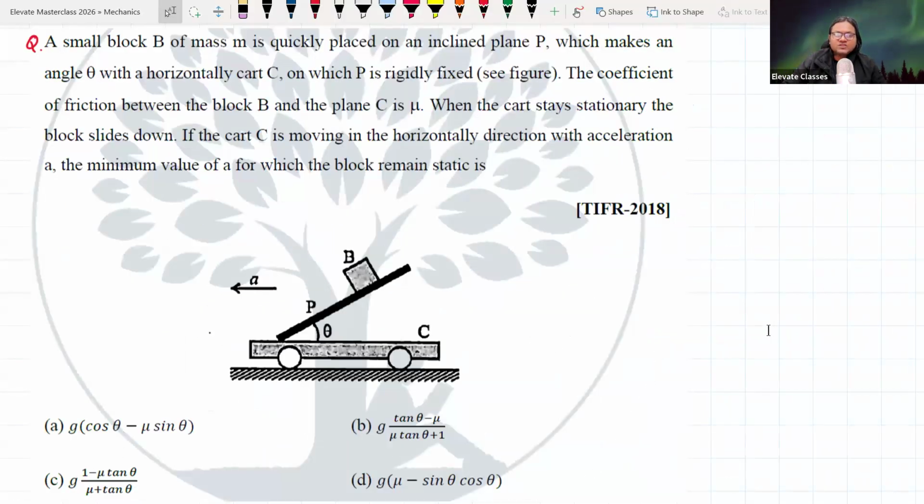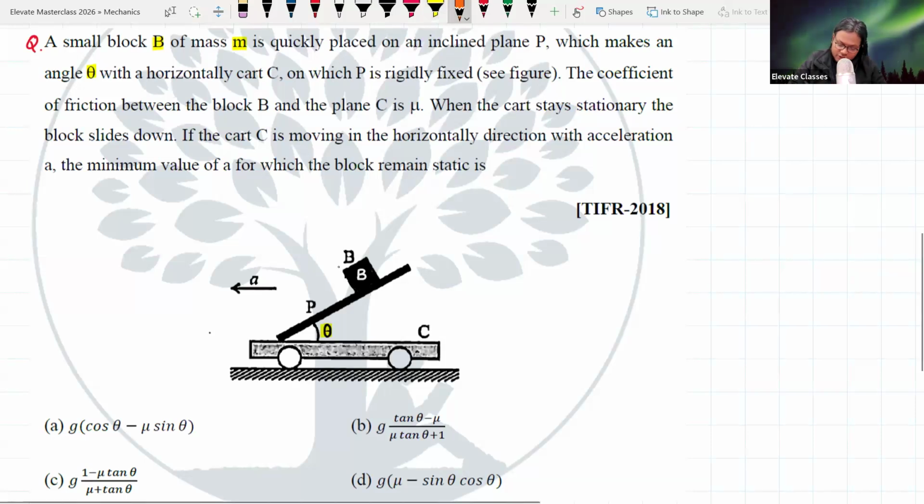So let's study. A small block B of mass M is quickly placed on an inclined plane P, which makes an angle theta with a horizontal cart on which P is rigidly fixed.